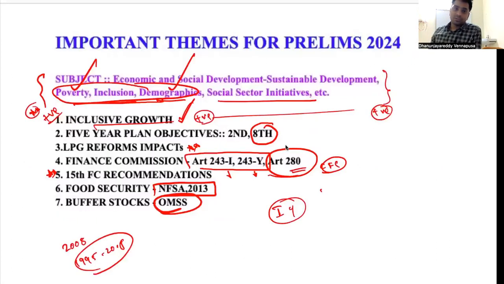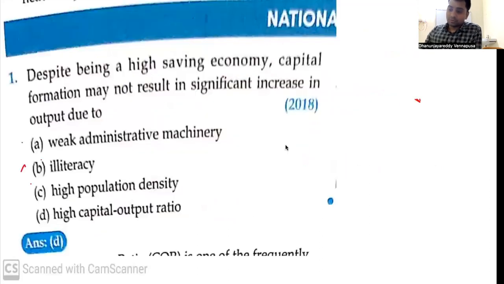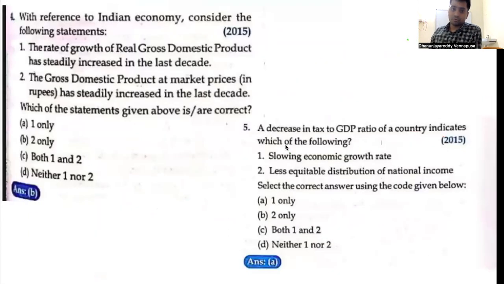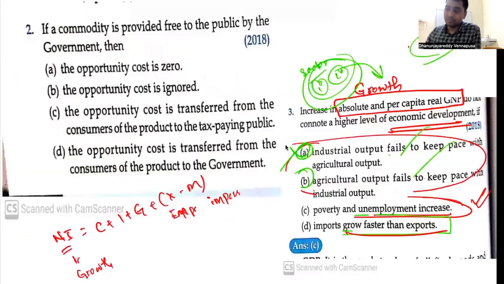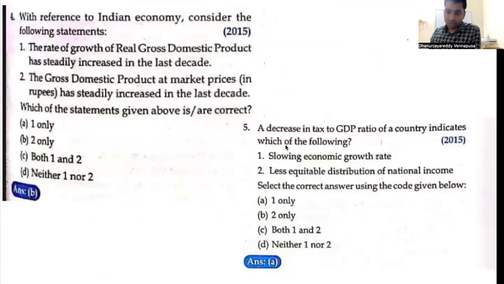These are the important themes in my first discussion: inclusive growth, five-year plans, LPG reforms, and subsequently buffer stocks and OMSs. This year, they are important. We have already discussed up to the fourth question. Let's look at the remaining aspects of the so-called national income. I have already shared the notes, and I will also give them in the description box. So what exactly is today's discussion?